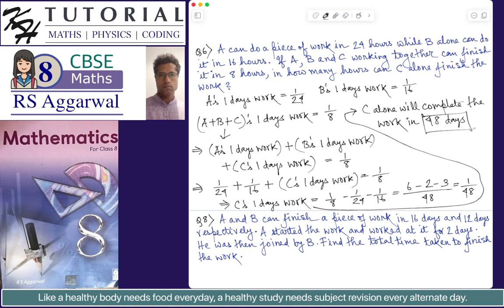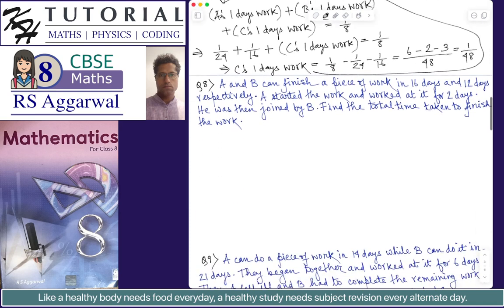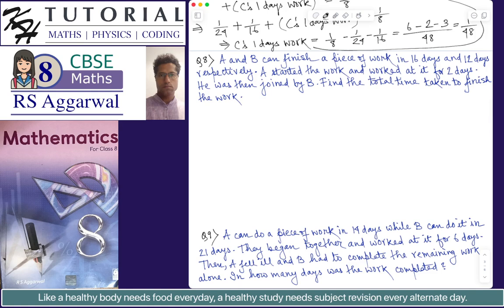Okay. Let's do problem number 8. A and B can finish a piece of work in 16 days and 12 days respectively. Okay. A started the work and worked at it for 2 days. A started the work, that is A was doing the work alone individually and he worked for 2 days. Okay. He was then joined by B. Okay. Find the total time taken to finish the work.